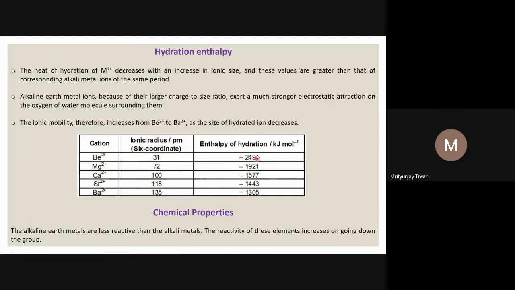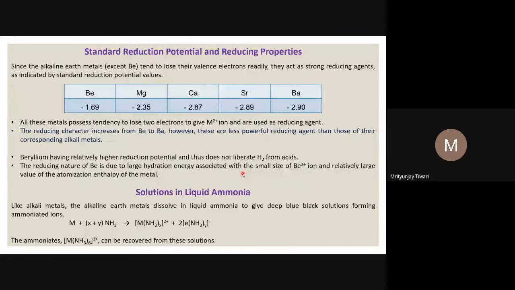We see the same trend of hydration energy and ionic mobility for the alkali metals in the group. Now the standard reduction potential: if you look at the reducing properties, in the case of alkali metals, lithium was an exception. Lithium was highest, and then the other metals came. However, in the case of the alkaline earth metals, we do not see exceptions. We see a general trend: the standard reduction potential decreases down the group.